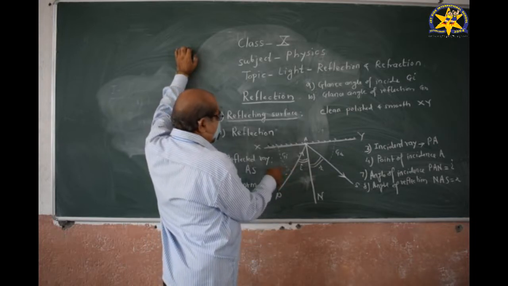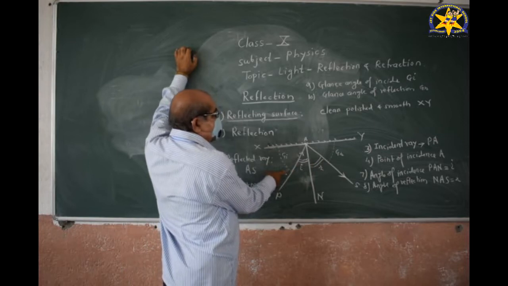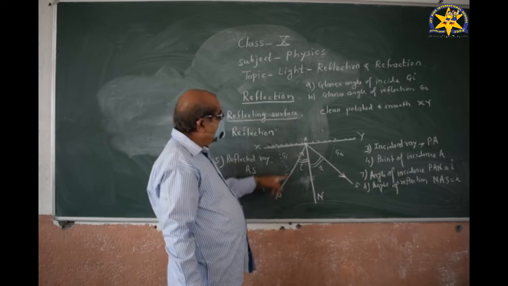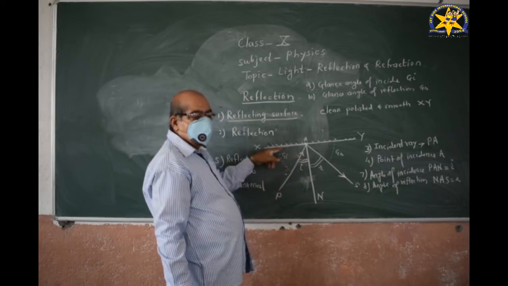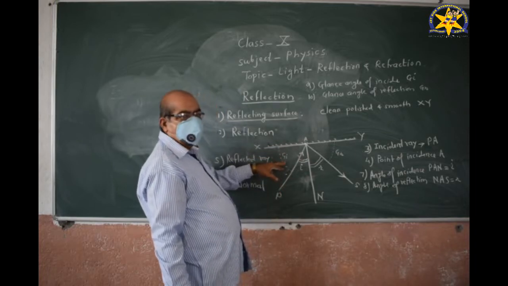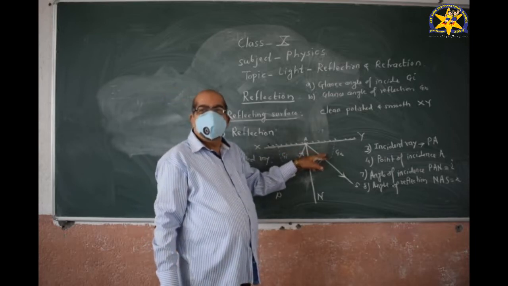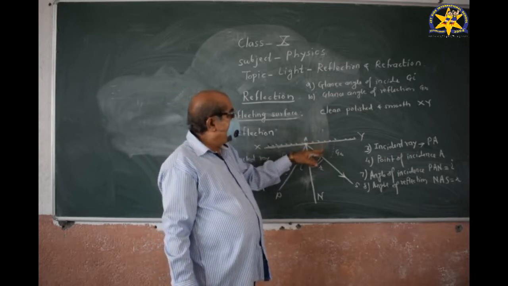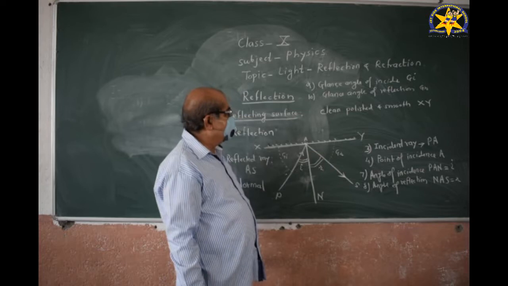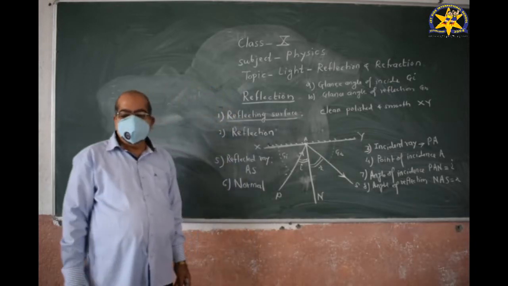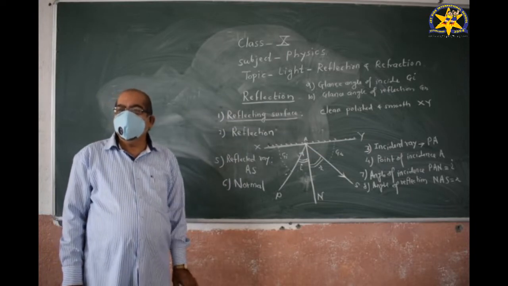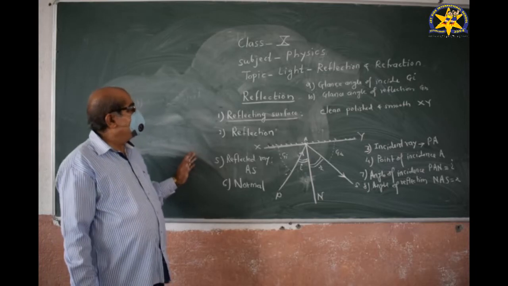And another quantity: glance angle of incidence and glance angle of reflection. The angle made by the incident ray with the reflecting surface is called the glance angle of incidence, and the angle between the reflected ray and the reflecting surface is called the glance angle of reflection. So these are the physical quantities associated with the phenomenon of reflection. Thus we summarize the points.